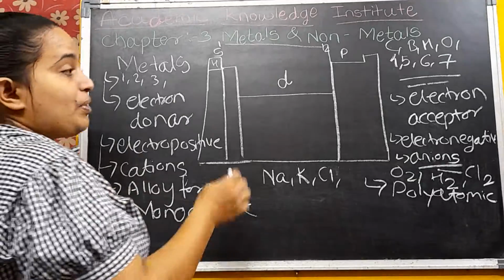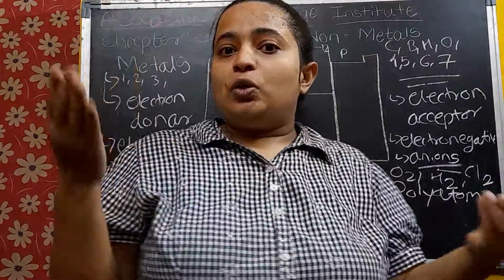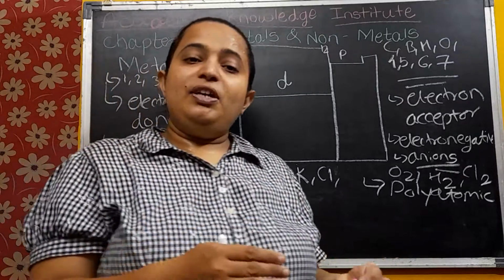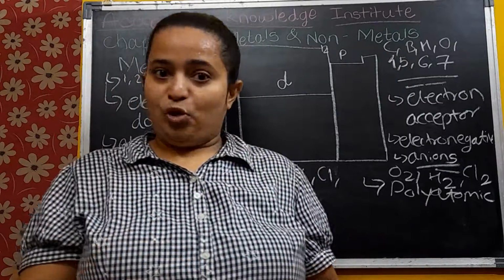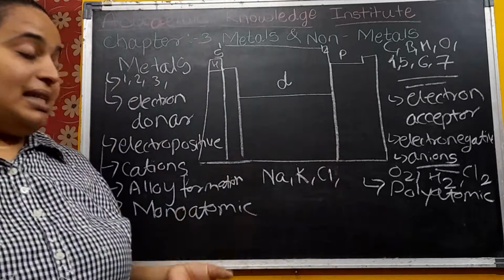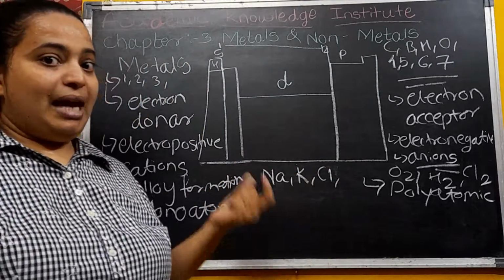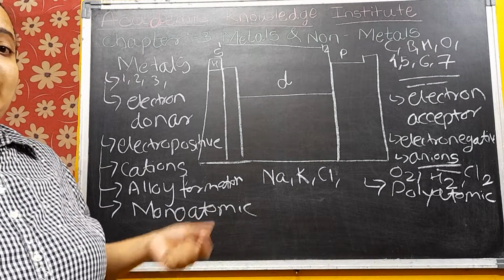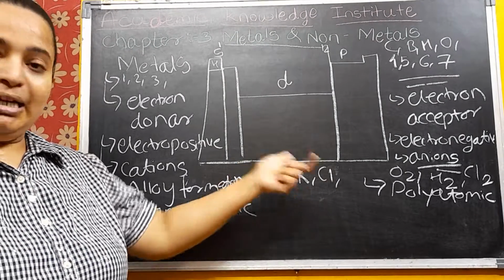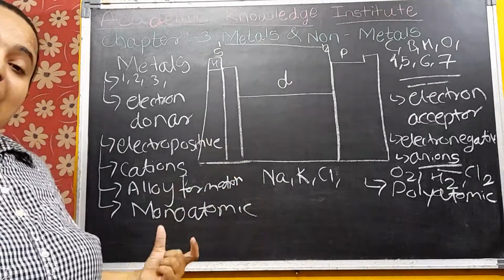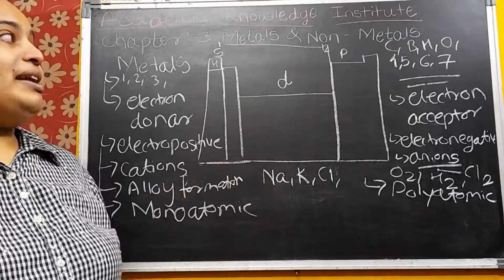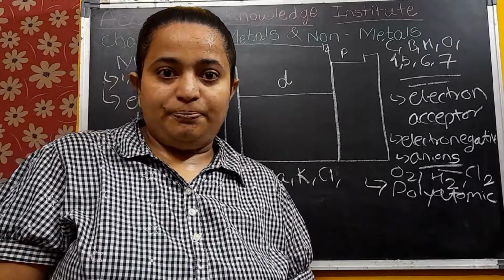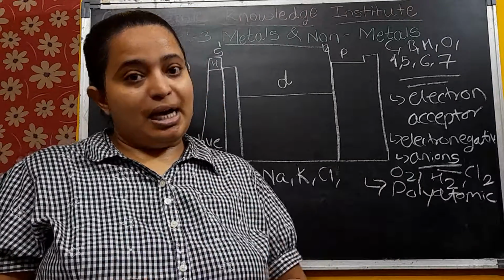See, amphoteric. In your lower standard, you already studied about the amphibian animals. Amphibian animals means they are living on this land as well as in water. So here also, these are the amphoteric oxide. They are like acidic as well as the basic. Which are these? Like aluminum oxide, zinc oxide, lead oxide. So these are basically acidic as well as the basic oxide. So how they are reacting with the oxygen, how they are reacting with the water, that we will see in the next lecture. If you have any doubt, you can ask me your doubt.